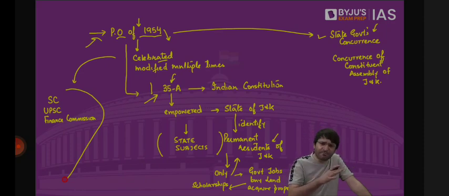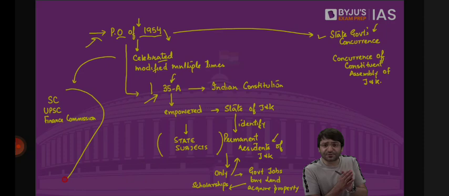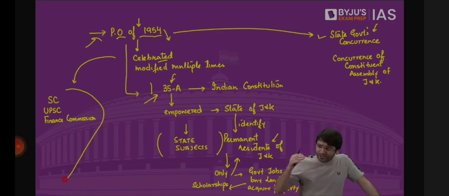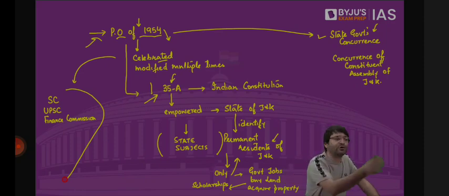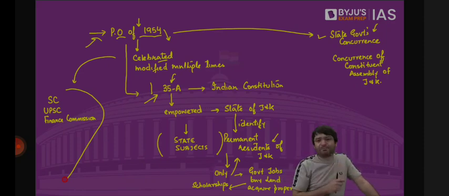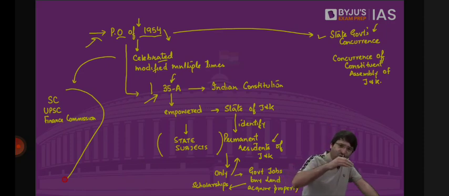That is why various members in the Constituent Assembly said, don't worry about Article 370, because Dr. Ambedkar was against this. Dr. Ambedkar was against the idea of giving some sort of special status to Jammu and Kashmir. But other members of the Constituent Assembly, particularly of the government, said, don't worry about it, because it is the tunnel through which the Indian Constitution applies to Jammu and Kashmir. If there was no Article 370, then other provisions of the Indian Constitution could not be made applicable. Other provisions of the Union List could not be made applicable. So it is through this tunnel that the Constitution of India flows into Jammu and Kashmir.